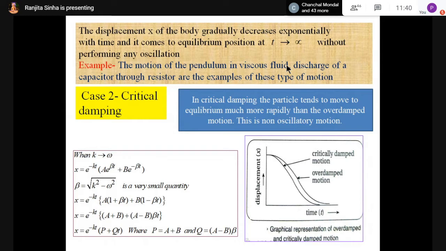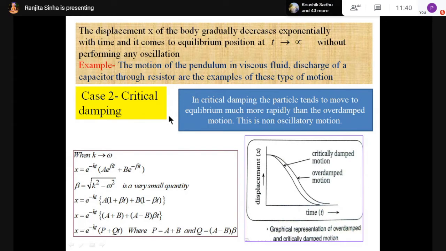For oscillation, it would move to and fro, but it is not. It comes to its initial position at time t tends to infinity, and then displacement is 0. This is not oscillatory motion. This is the heavy damping case, so there is no oscillation. Keep in mind these two examples.